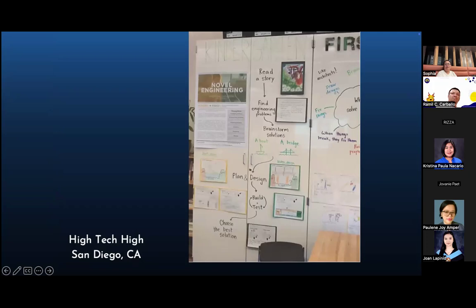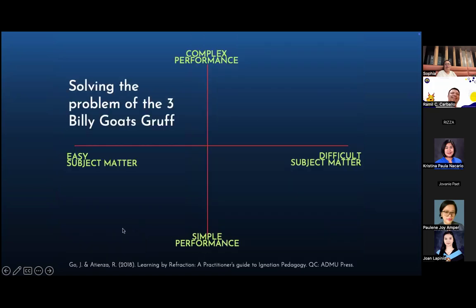The teacher made it easy subject matter. Actually, it's difficult subject matter. Nevertheless, for kindergarten, she gave them complex performance because she actually made them solve the engineering problem faced by the three billy goats in a way that was appropriate for kindergarten students.